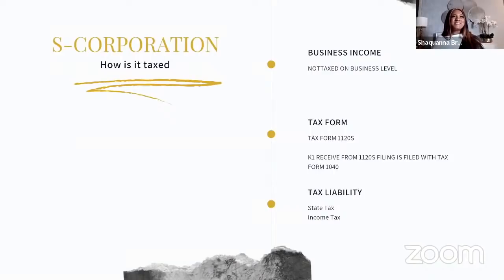All right, so S Corp. With your S Corp, you have your business income, not taxed on the business level. I love S corporations because I think it is an amazing tool. As you start to sit back, you realize that the real separation between the S Corp and an LLC, most of the time, is just people not knowing about it.